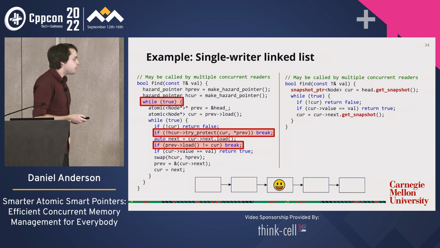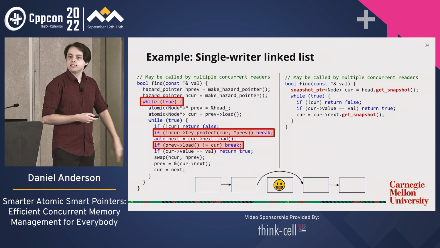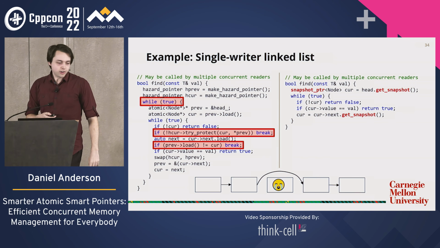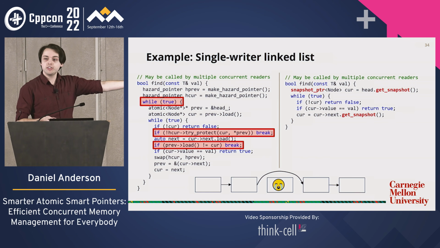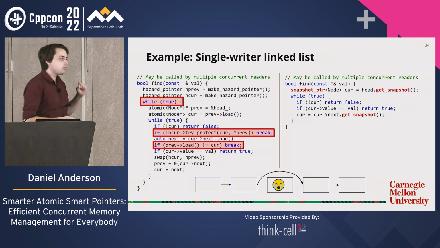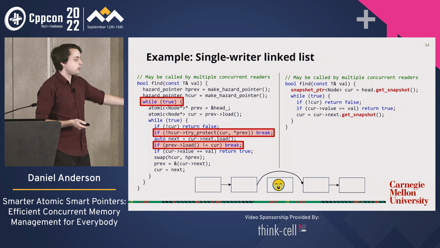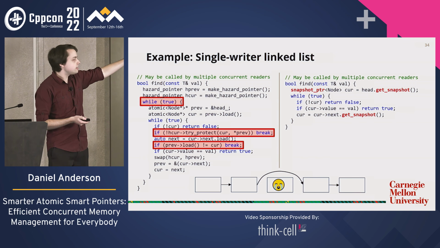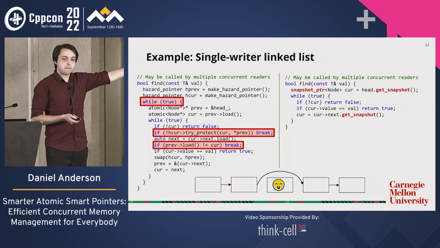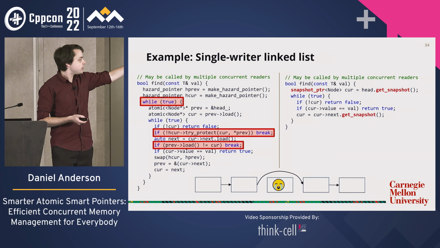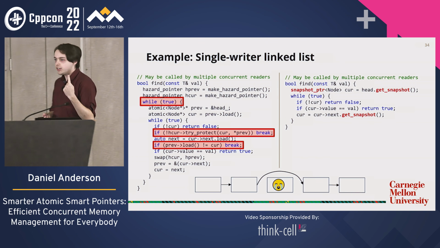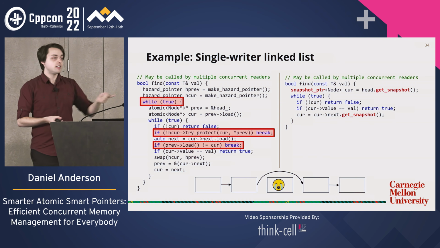And now another thread comes in and says, I'm going to delete that. And now the thread is not very happy. What does it do? In this situation with hazard pointers, the thread has no option but to restart. And that is what these lines of code are doing. But again, this is very subtle. You'll have to notice that there's not just one condition we check to restart, there's 2 of them.